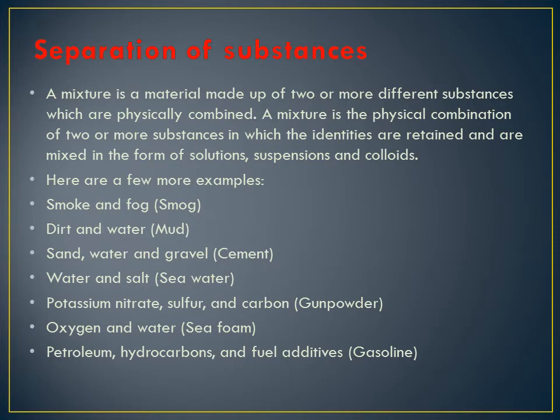We see smoke and fog, dirt and water, sand, water and gravel, that is cement, water and salt, sea water, understood? Potassium nitrate, sulfur and carbon, oxygen and water, petroleum hydrocarbons and fluid, fuel additives.